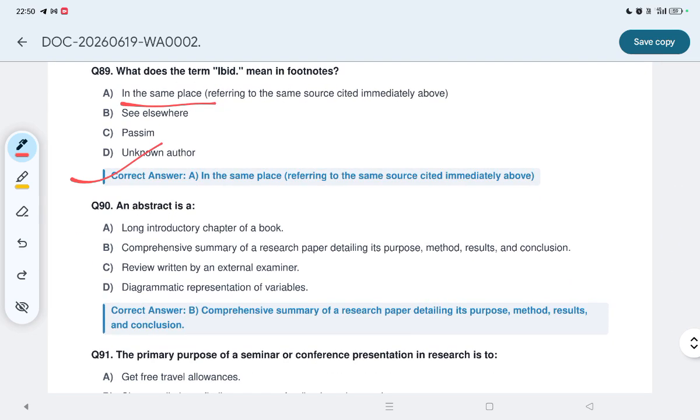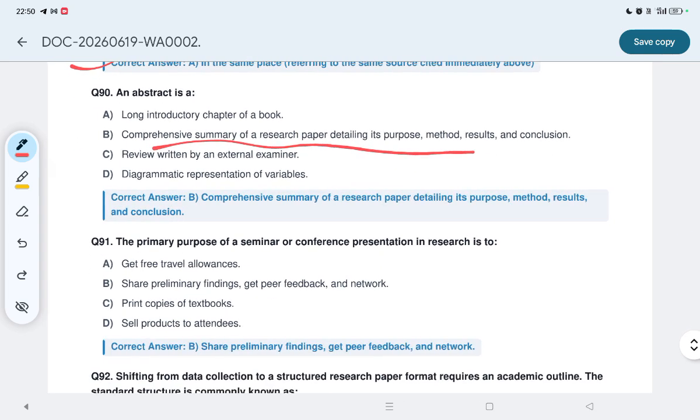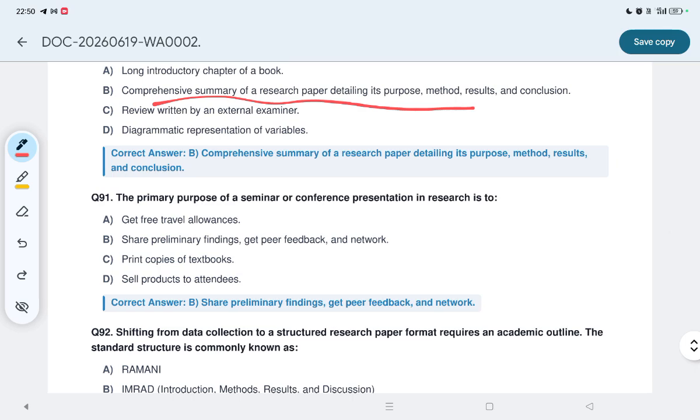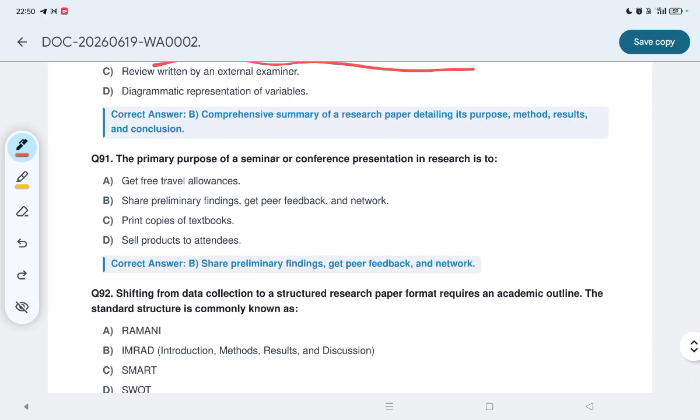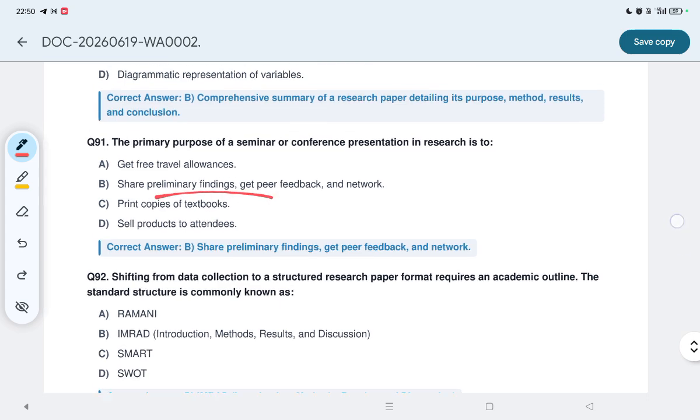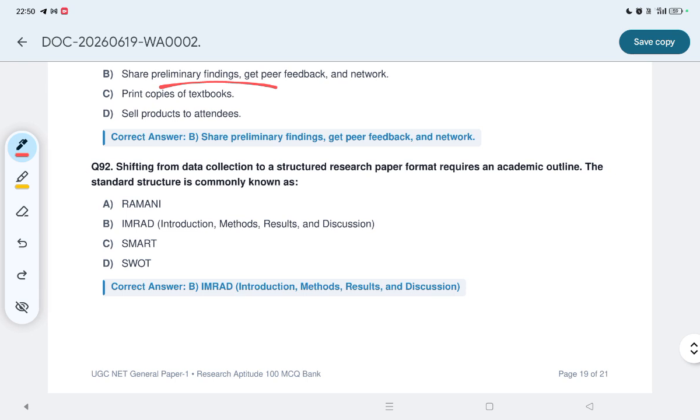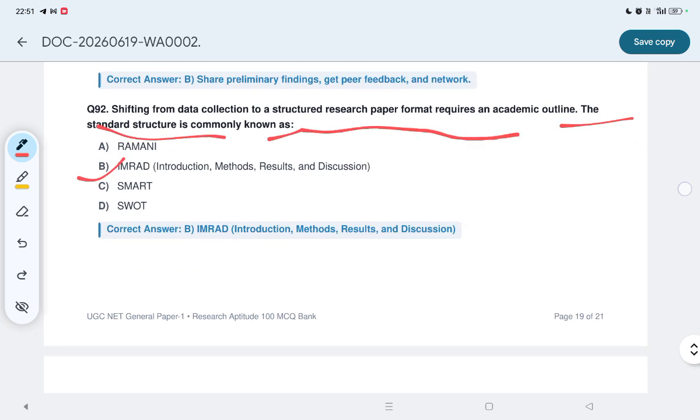An abstract is a, what is an abstract? B, comprehensive summary of a research paper detailing its purpose, method, result and conclusion. 91, the primary purpose of a seminar or conference presentation in research is to, option B, share preliminary findings, get peer feedback and network. Shifting from data collection to structured research paper format requires an academic outline. The standard structure is commonly known as, what do you call this? B, IMRAD, introduction, method, result and discussion.